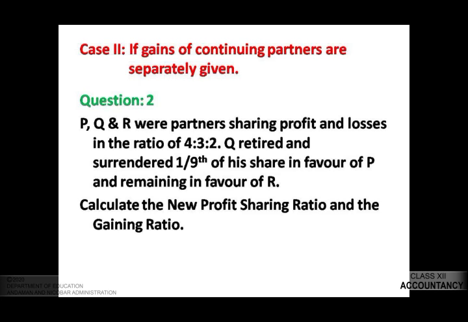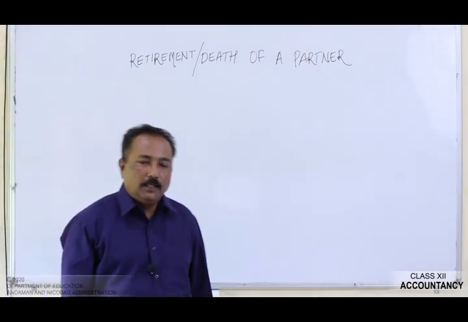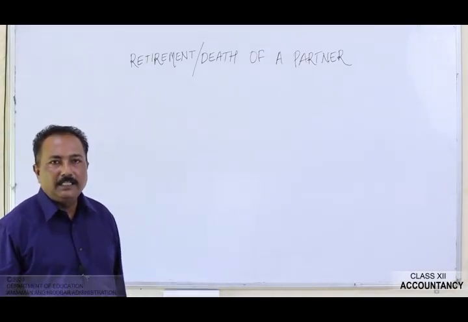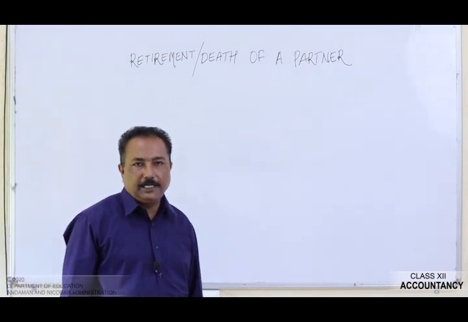P, Q and R are partners sharing profit and losses in the ratio of 4:3:2. Q retired and surrendered 1/9 of his share in favor of P and the remaining in favor of R. Calculate the new profit sharing ratio and the gaining ratio. Now let's see how to calculate the new profit sharing ratio and the gaining ratio.